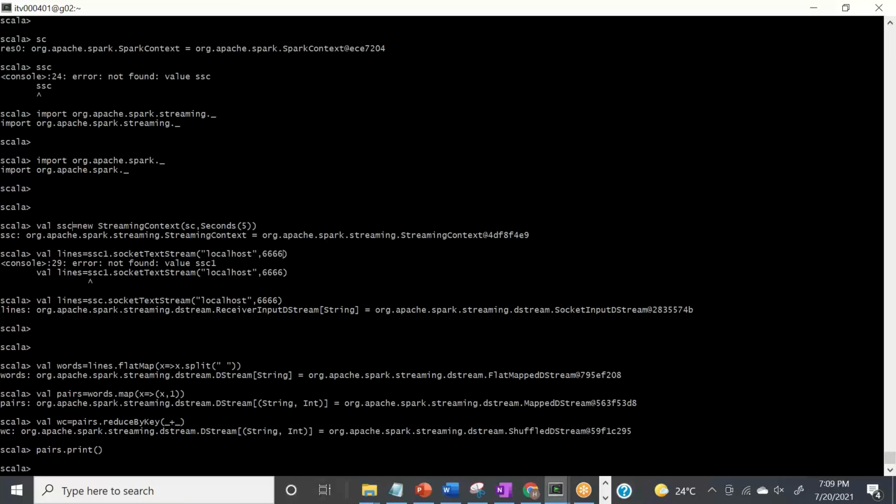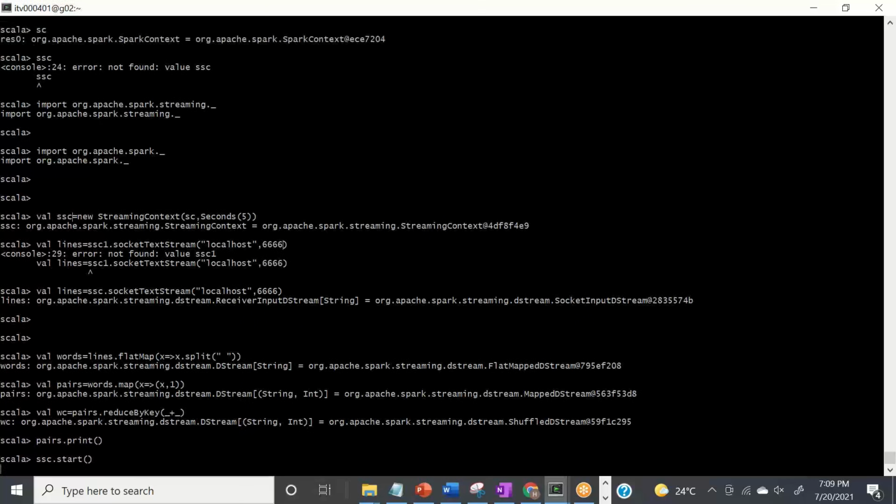Now nothing is going on as of now. Nothing is processing because I haven't started my streaming application yet. I have written the application, but I haven't informed my driver yet that there is something called Spark Streaming which needs to watch this particular localhost and this particular port. To tell the driver that something needs to be run, I'll say ssc.start. Once I do it, see it.